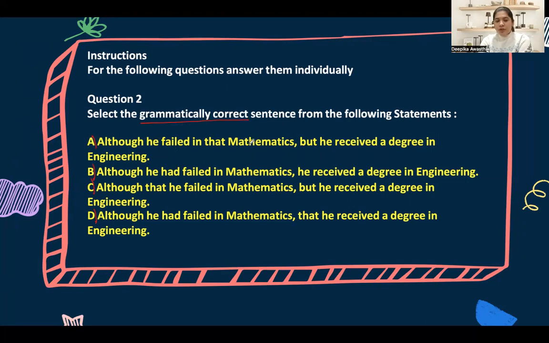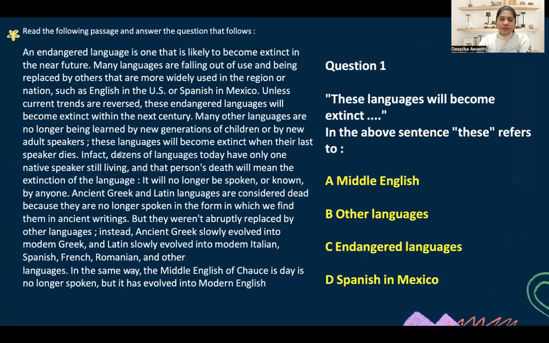So although he failed in mathematics, we cannot choose although and but in the same sentence. So because of that, we'll eliminate option A and option C. Fine, let's see option B and D. Although he had failed in mathematics, why that? Like, what's the need? So option B is the correct answer.